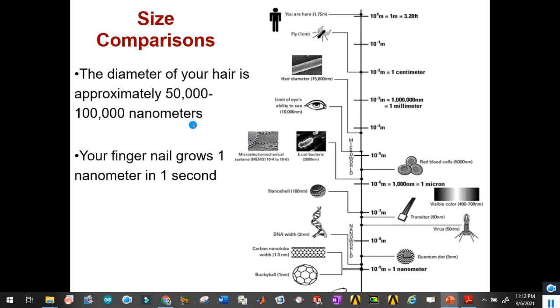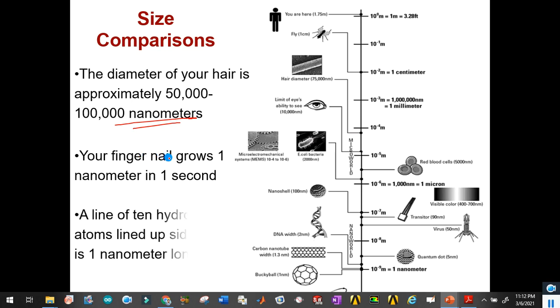So we can see the size comparison. The diameter of our hair varies from 50 to 100 kilo nanometers, and our nails grow 1 nanometer in 1 second. Yes, it is acceptable. And a line of 10 hydrogen atoms lined up side by side is 1 nanometer long.